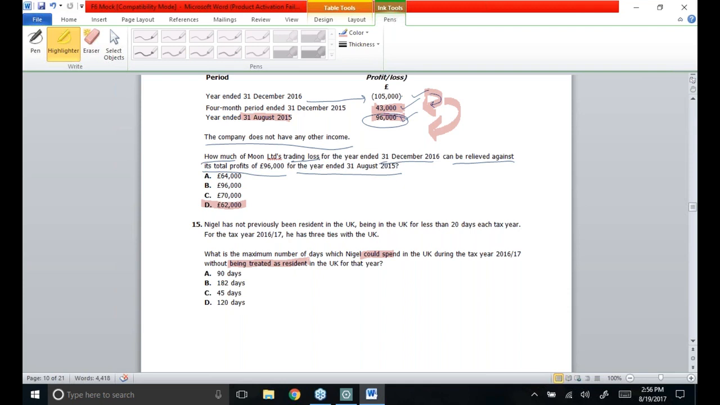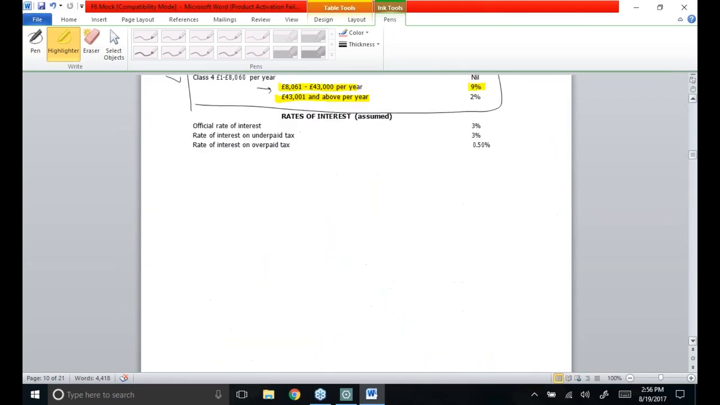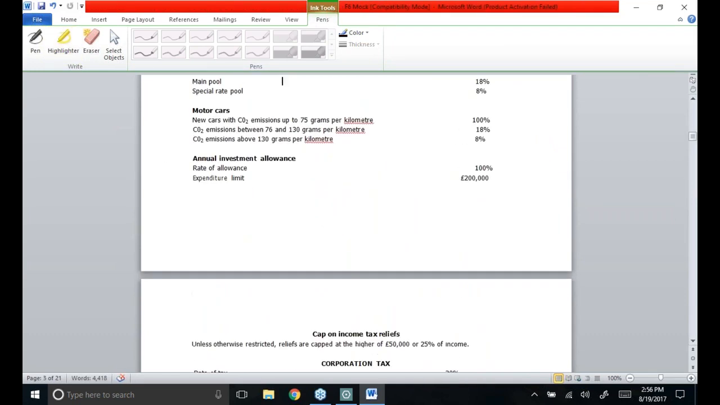So she had been in the UK for less than 20 days for the last few years, which is why she has not been previously resident. A person who had not been previously resident now wants to come in 16-17 again, and she has 3 ties. How many days can she spend without being treated as a resident person? The answer to this question could easily be understood with the help of the rates and allowance table. In the rates and allowance table, the UK resident criteria has been given.